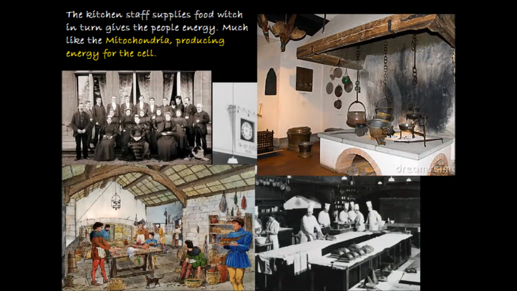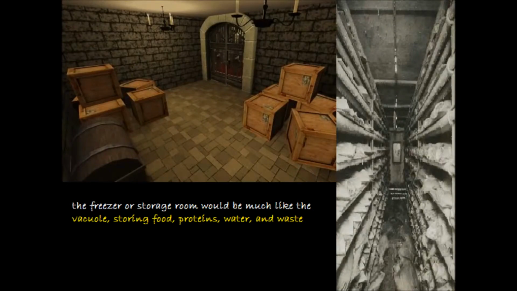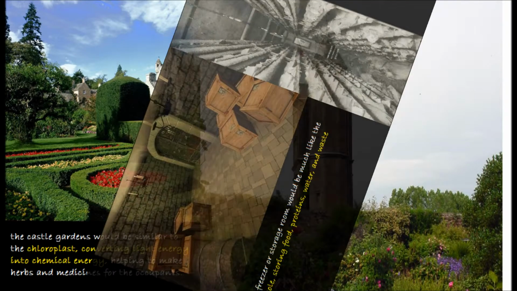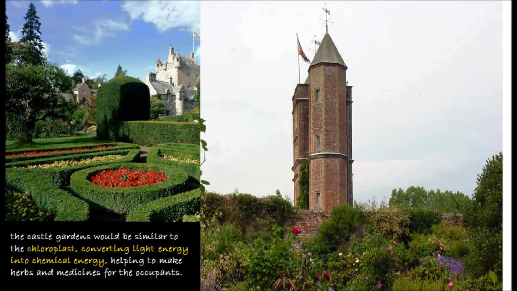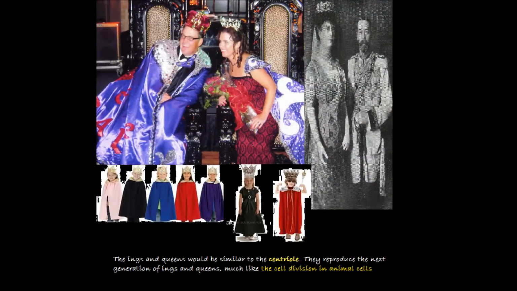The kitchen staff supplies food, which in turn gives the people energy, much like the mitochondria producing energy for the cell. The freezer or storage room would be much like the vacuole, storing food, proteins, water, and waste. The castle's gardens would be similar to the chloroplast, converting light energy into chemical energy, helping to make herbs and medicines for the occupants.